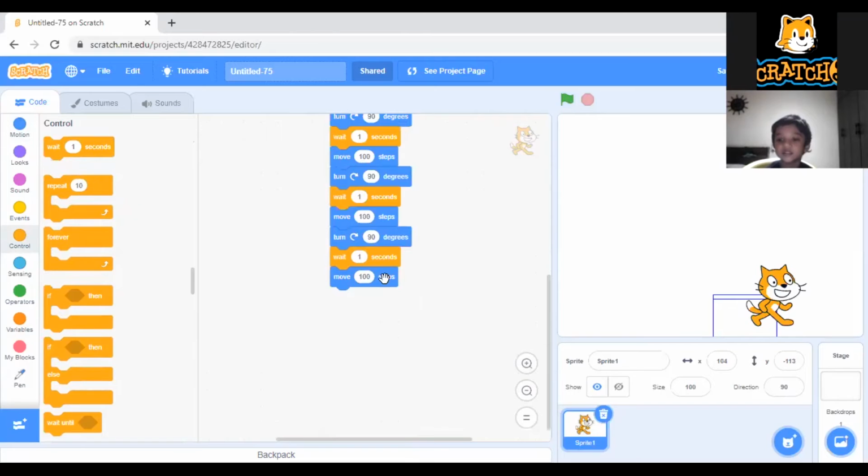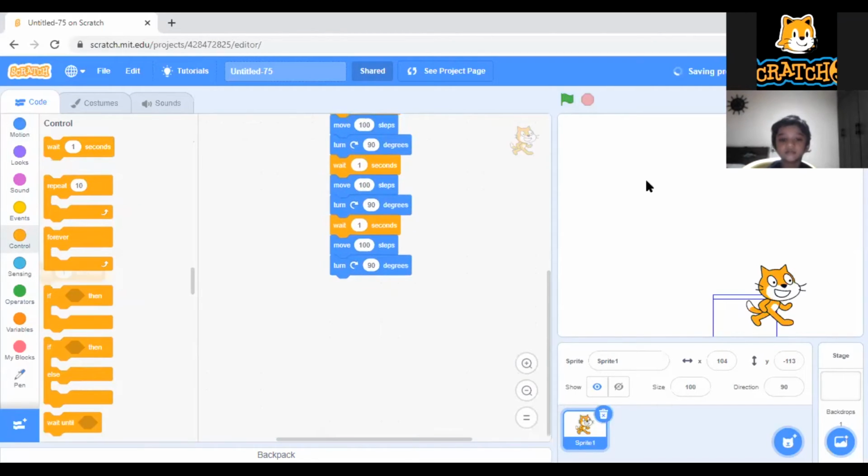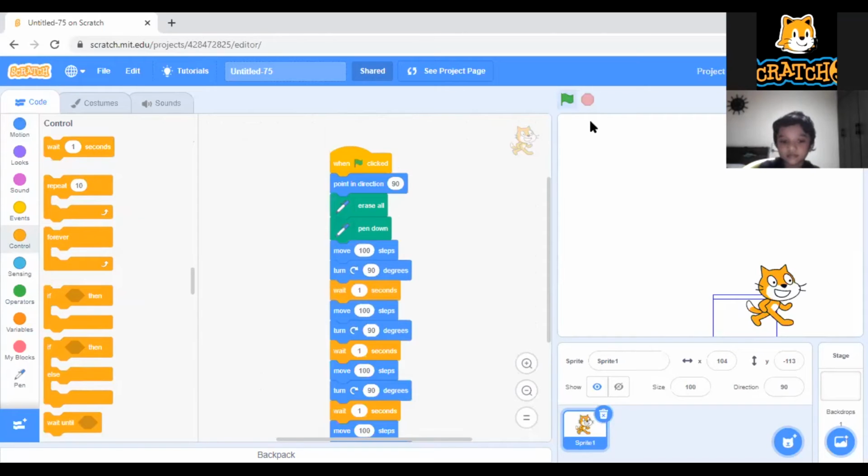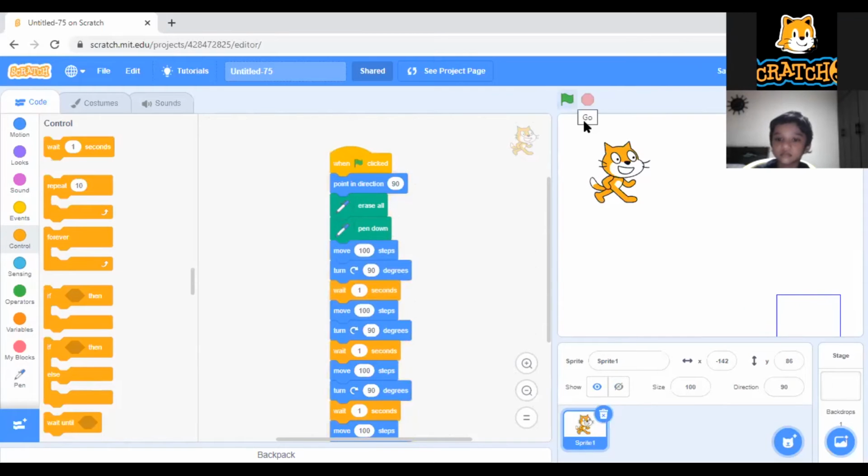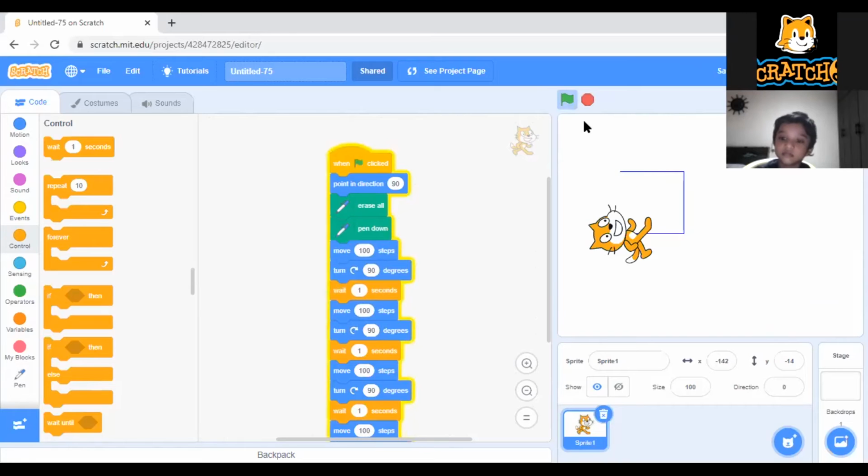Now I will remove this one like this. Now see what happened here. You can see. It is not visible now, so I'm keeping my sprite here and I'm seeing it. So it is drawing the square. For a square I actually put 90 degrees, but it is a rectangle.